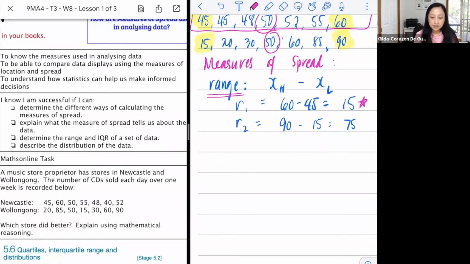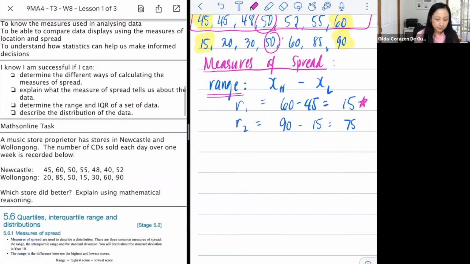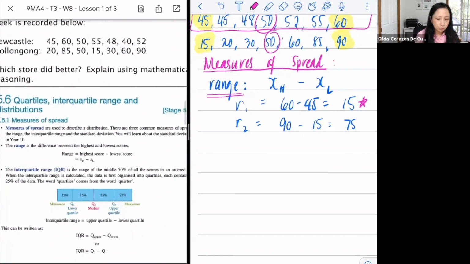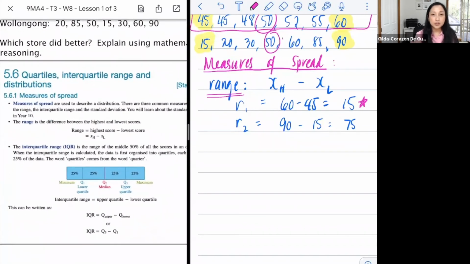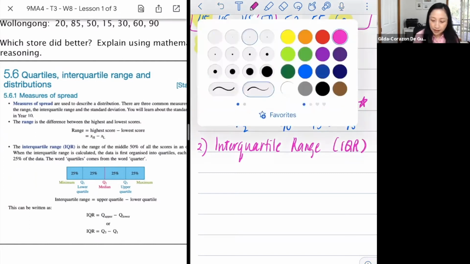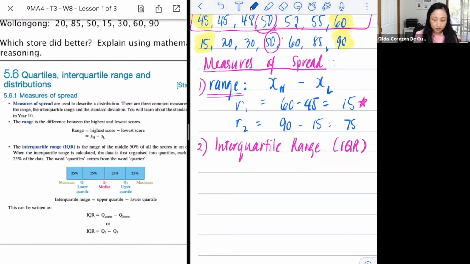Okay, now there's another measure of spread that we will be learning today, and what it's called is quartiles, or interquartile range. Okay, so that was the first one you learned in year 7 and 8. This time what we're learning about would be what we call the interquartile range. For short, we've got IQR, right? How do we calculate the IQR?